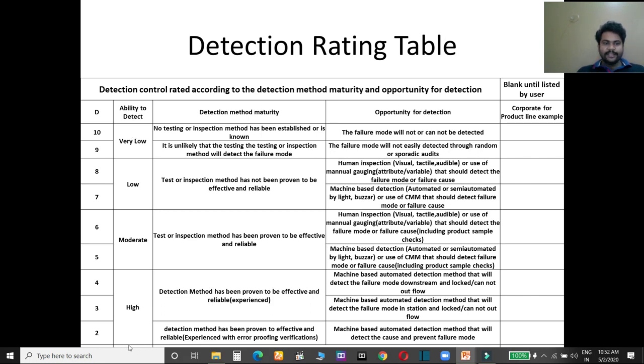A detection rating of 1 means that the product is not able to be detected in your process. And when you give 10, it means that the product is easily detectable in your process. So for 9 and 10 combined, the rating is very low, 8 to 7 low, 5 to 6 moderate, 4 to 3 high, and 1 to 2 very high.